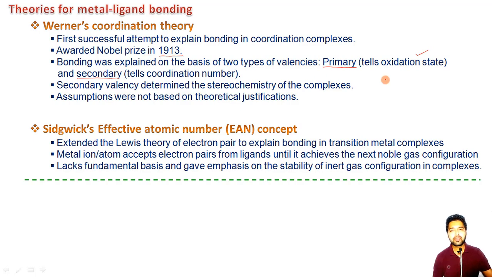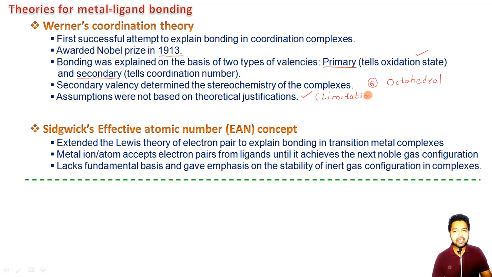For example, if the coordination number is 6, the geometry will be what? It will be octahedral type of geometry. But like any other theory, this theory was not devoid of limitations. The only limitation of Werner's coordination theory was what? That the assumptions were not based upon theoretical justifications. So let me write here, this was the limitation of Werner's coordination theory.